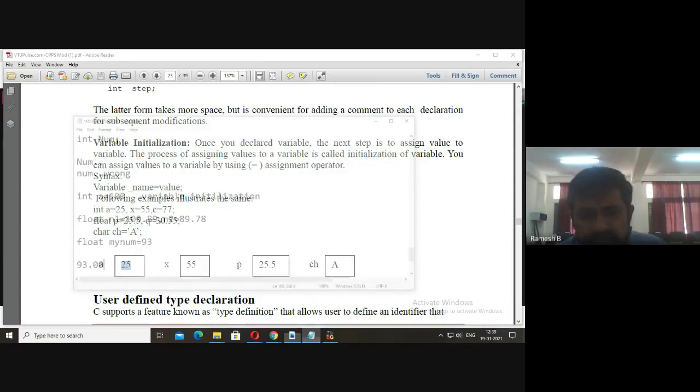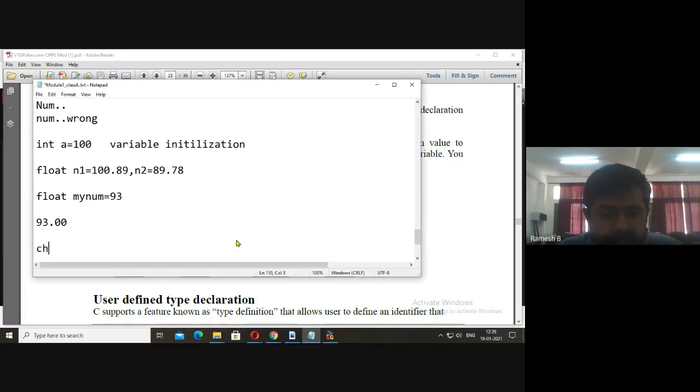Say I'll declare a character type. Character s is equal to 'r'. I'll declare like this. Whenever we enclose anything within single quotes, that is treated as a character.